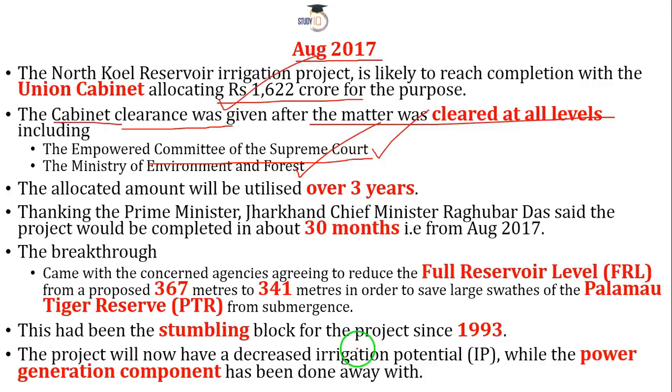So they decided to allocate 1622 crore rupees for this project. Remember, this is not far from where we are at present. It is August I'm talking about. The central government said you should sort it out in 3 years. This money should be utilized thoroughly. And thanking the Prime Minister, the Chief Minister of Jharkhand, Raghubar Das, said in August 2017 that in the next 30 months we will ensure that this project is complete.